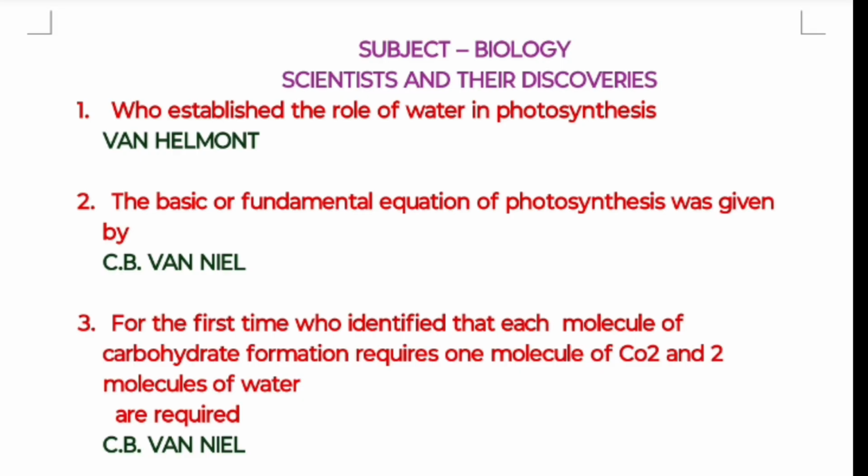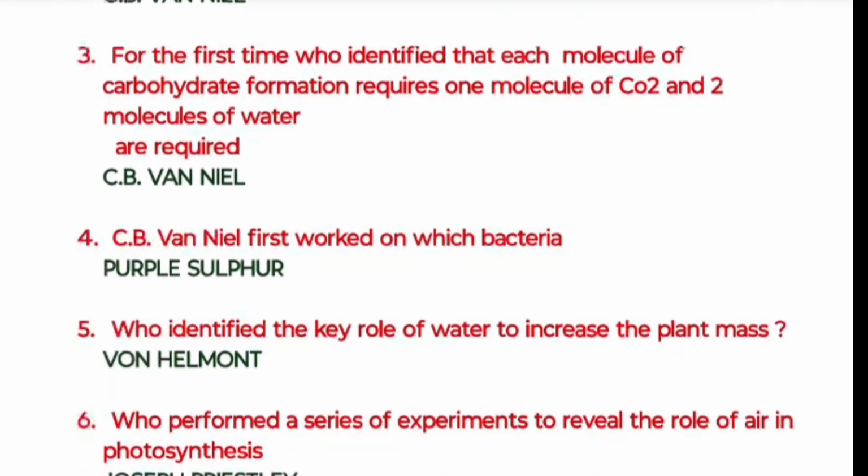The second one: the basic or fundamental equation of photosynthesis was given by C.B. Van Niel. And for the first time, who identified that each molecule of carbohydrate formation requires one molecule of CO2 and two molecules of water? C.B. Van Niel. C.B. Van Niel first worked on which bacteria? Purple sulfur bacteria. And the fifth one: who identified the key role of water in increasing plant mass? Van Helmont.